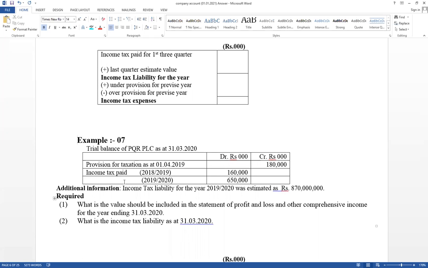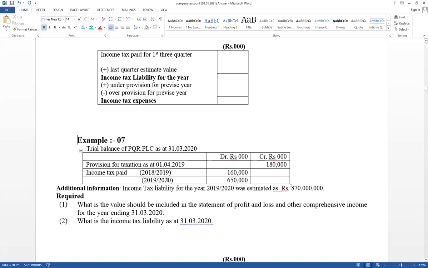Think about the difference. Trial balance is given as at 31st March 20, and provision for income tax. This is the previous year provision and the income tax paid amount. Here is where the difference is, look. Income tax paid amount 1890. This is the last year's last quarter paid amount. And for 1920, it would be first quarter, second quarter, third quarter.